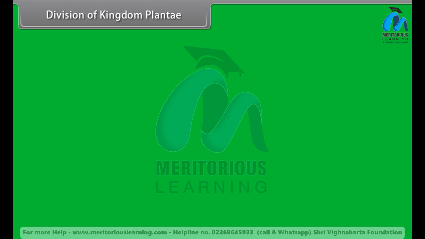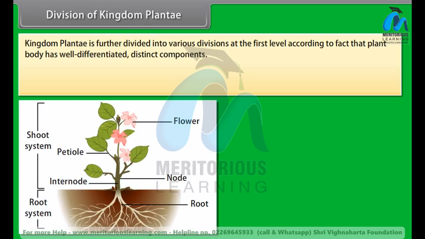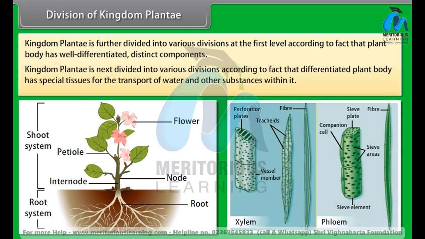Division of Kingdom Plantae. Kingdom Plantae is further divided into various divisions at the first level, according to whether the plant body has well-differentiated, distinct components. Kingdom Plantae is next divided into various divisions according to whether the differentiated plant body has special tissues for the transport of water and other substances within it.